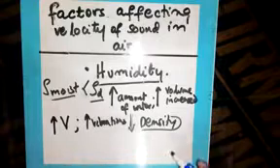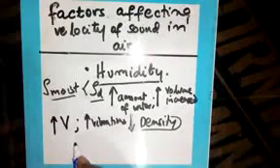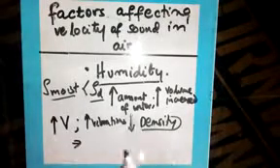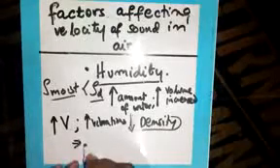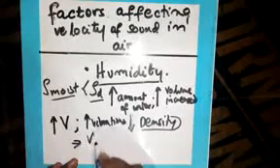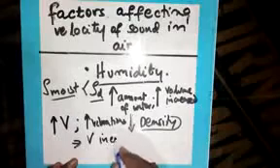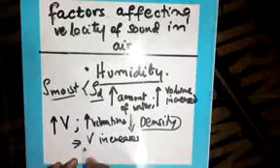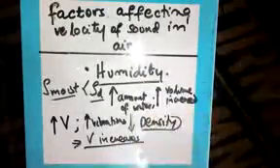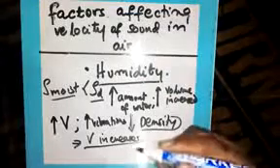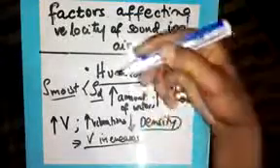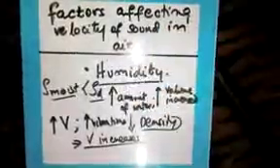Now, when the density of air decreases, this increases the speed of sound in air. Velocity of sound increases when there is a high amount of water vapor in the atmosphere.